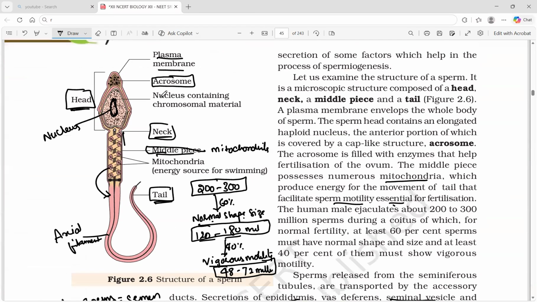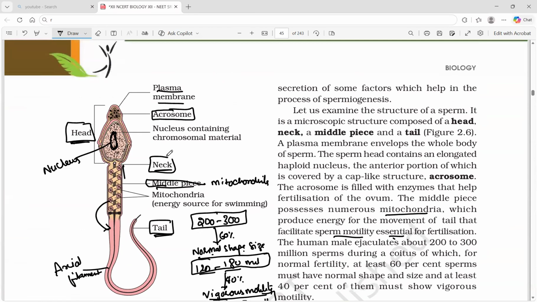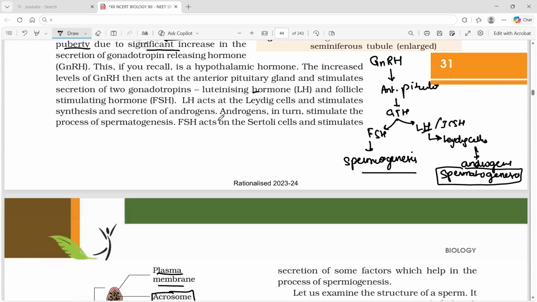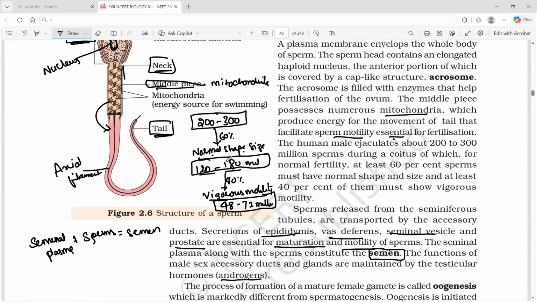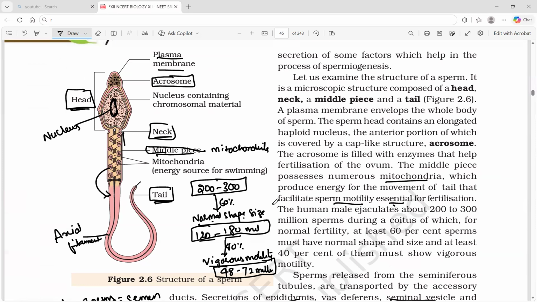Then the structure of the sperm, that means what the head contains, neck, middle piece, and tail contain, their respective structures and their functions. And finally, the number game: 200 to 300 million, 120 to 180 million, 48 to 72 million. This is all about spermatogenesis, the production of sperms.